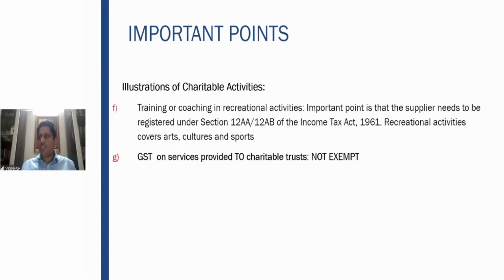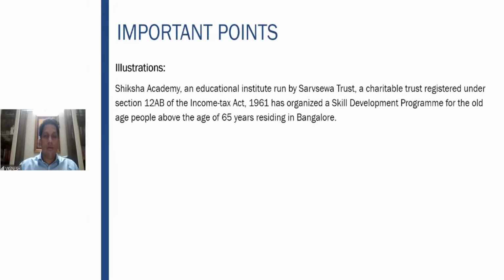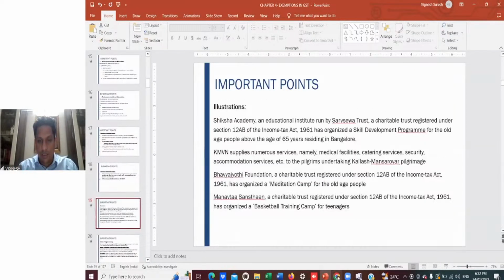Let us say the charitable organizations purchased some books and some stationery for distributing among homeless children who don't have access to education. Is GST exempt on those books and stationery? Definitely not. It is taxable. So if you are providing any service to the charitable trust, it is not exempt, it is chargeable to tax. Fine. Any queries till now?